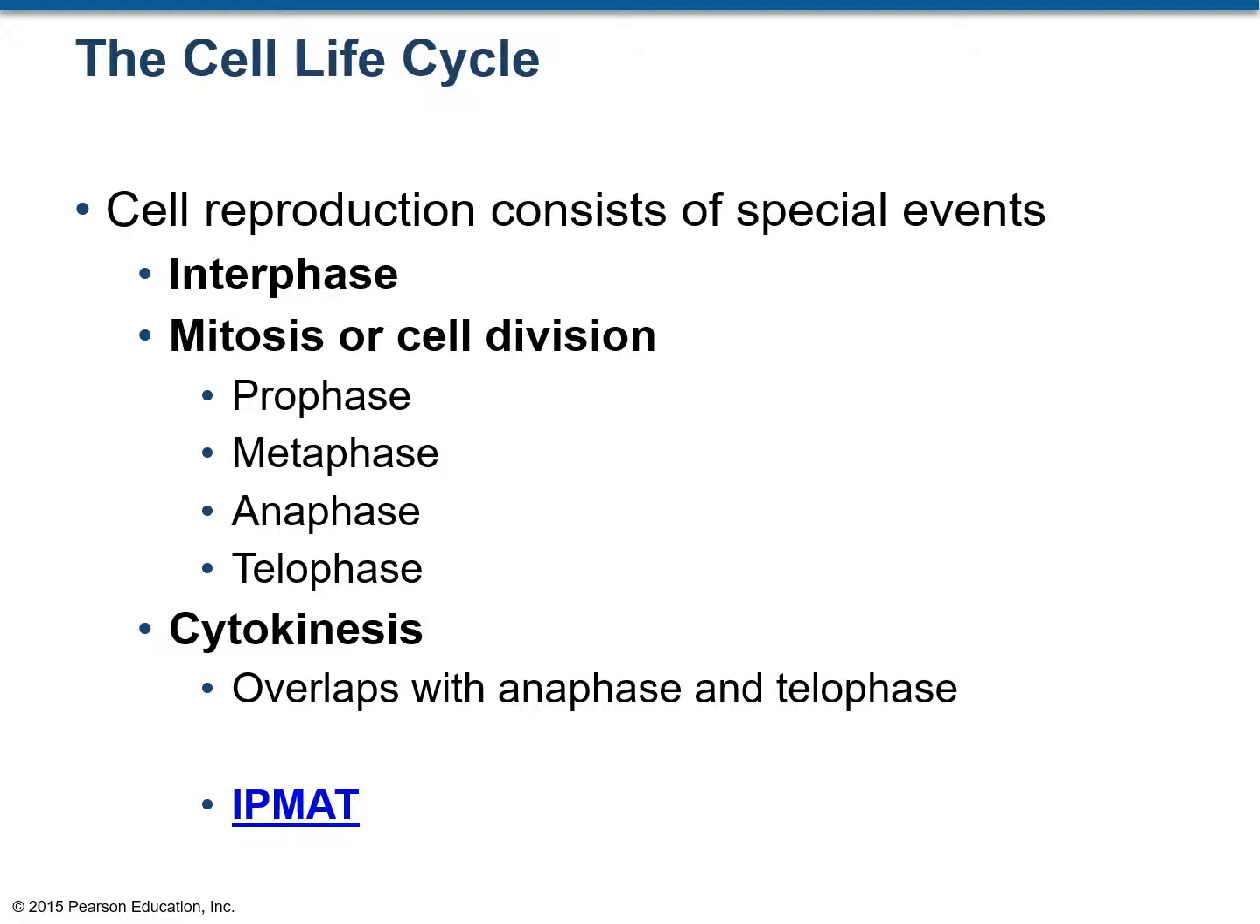An easy way to remember all the phases in the life cycle of a cell is to remember this mnemonic: IPMAT. I stands for interphase, P for prophase, metaphase, anaphase, and then telophase.